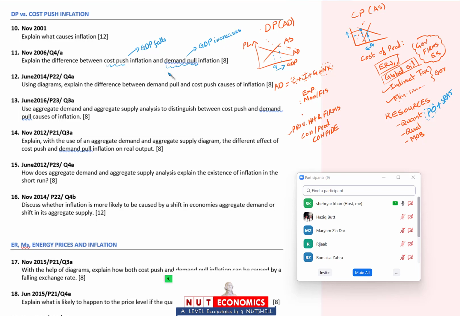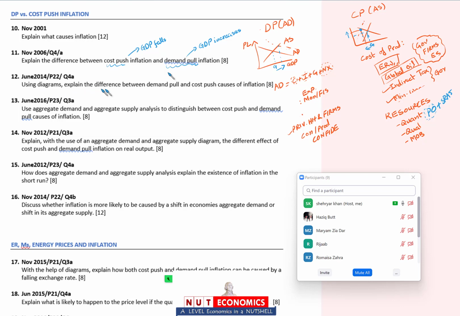So that is where you can say if you have to pick, if you have to choose, this is one good solid reason of saying that cost push inflation is more harmful or it is more damaging. Economy shrink भी हो रही है और price levels भी बढ़ रहे हैं. Demand pull inflation, at least your economy is expanding, GDP is increasing, employments are increasing, so at least some things are getting better. So that is something to remember.